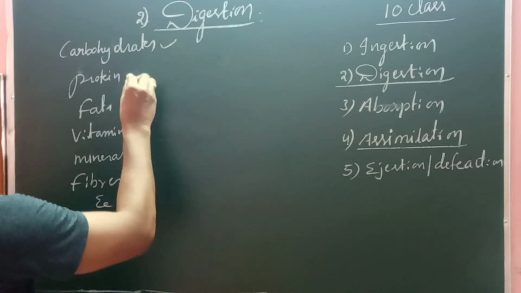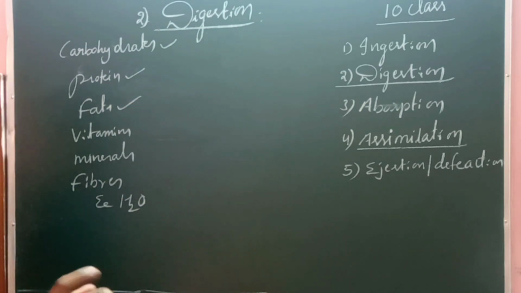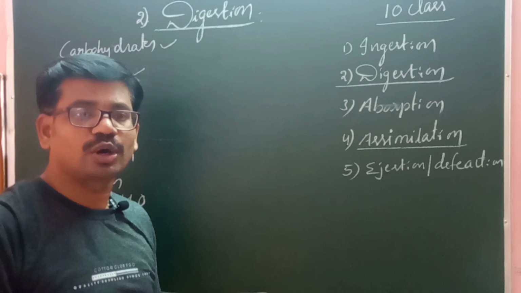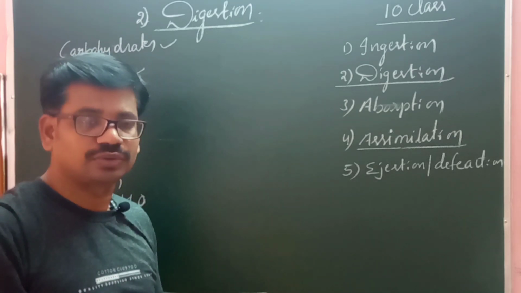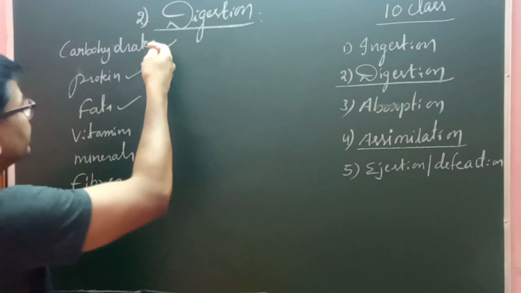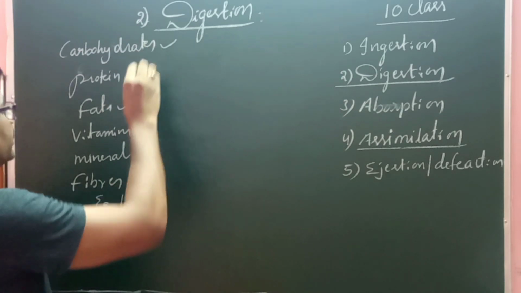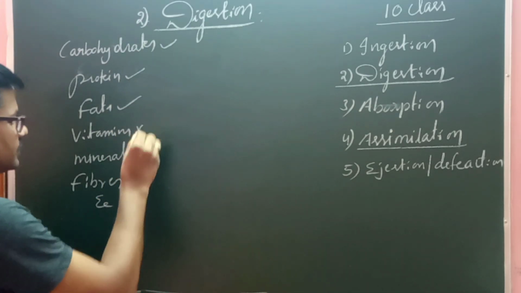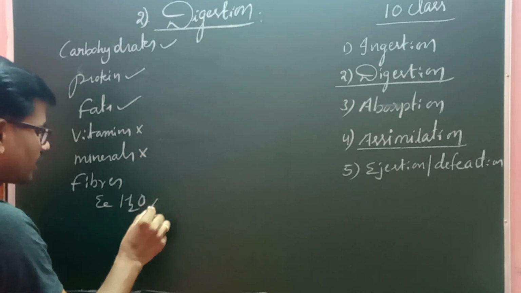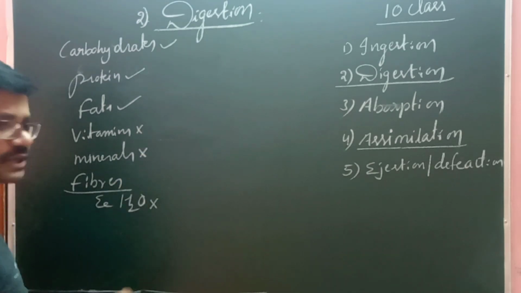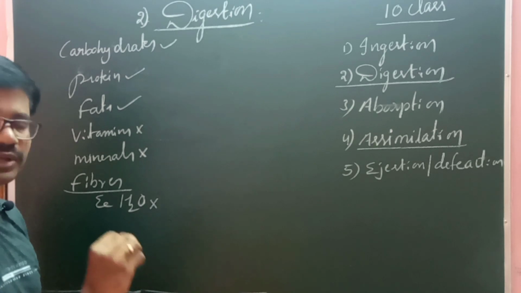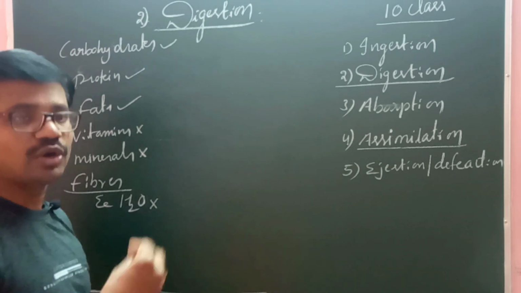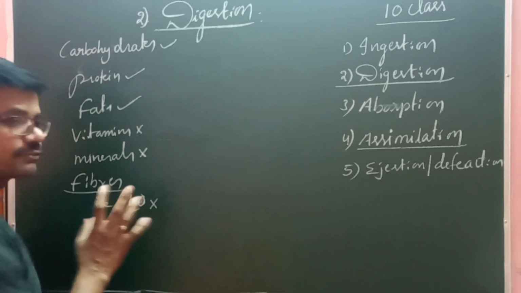Here carbohydrates, proteins, fats are the large substances. These large substances cannot go into the blood without digestion, so they need digestion, right? So carbohydrates, proteins, fats need digestion. There is no digestion of vitamins, minerals, or water, and fibers are a cellulose substance. It also does not digest in our body because there are no cellulose-digesting enzymes in our body, so fibers cannot be digested.